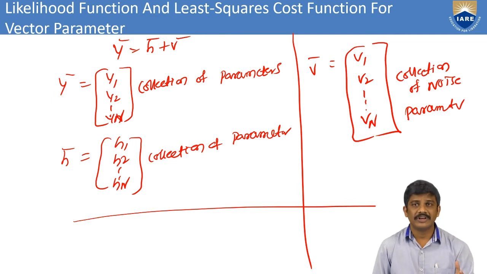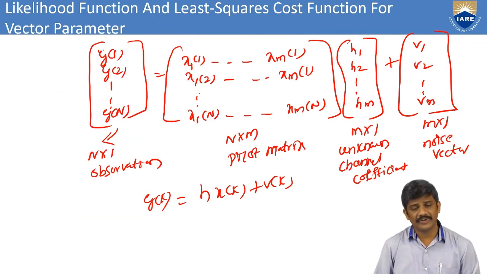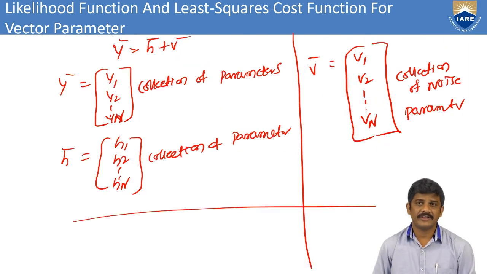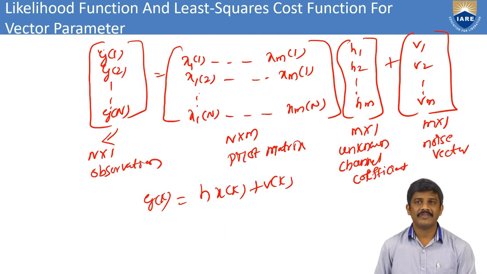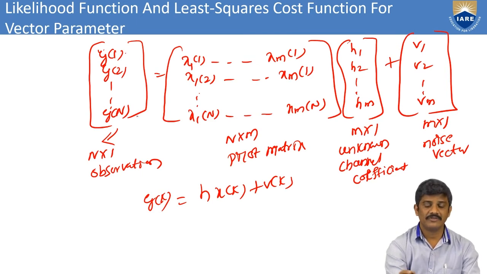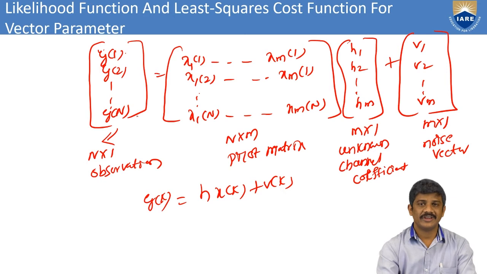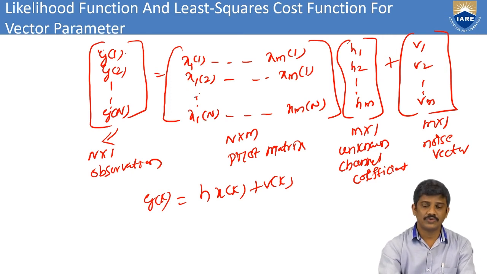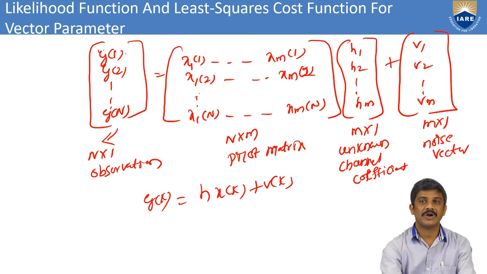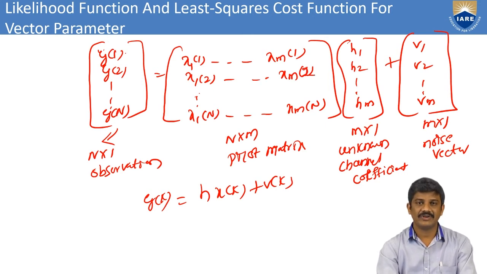Coming to the next one, we are considering the different samples. The vector we have to write here is the collection of all the values. We can combine all the parameters here. That is y of 1, y of 2 up to y of n equal to x1 of 1 up to xm of 1, next x1 of 2 up to xm of 2, next x1 of n up to xm of n, times h1, h2 up to hm, plus the additive noise v1, v2 up to vm.